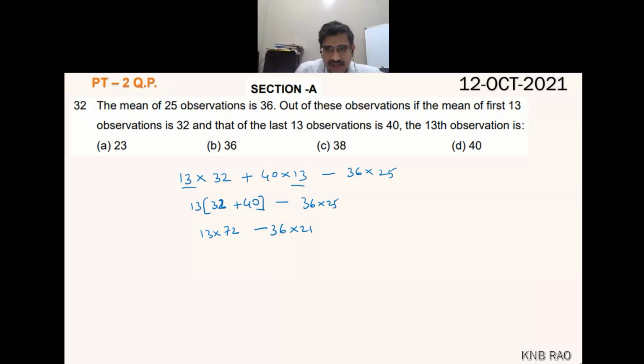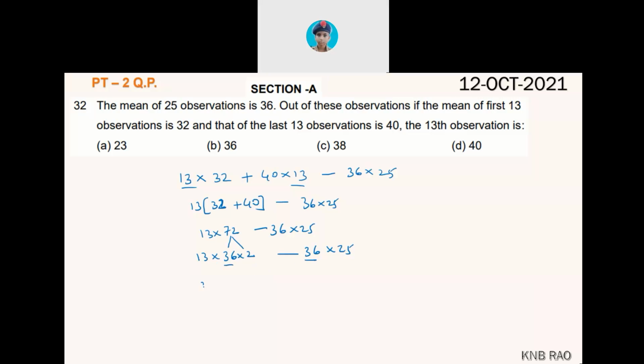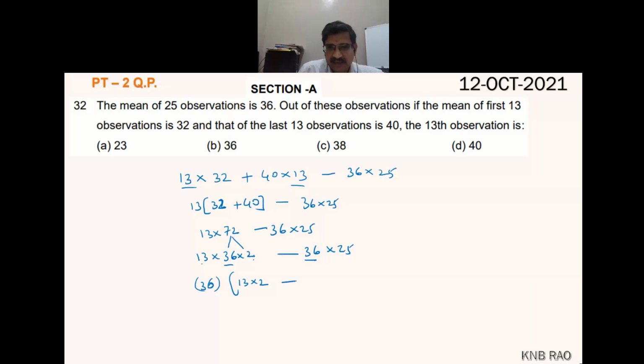Up to here any doubt? No, sir. It can now be written as 13 multiplied by 72. This 72 I'm writing as 36 into 2, minus 36 into 25 as it is. Now 36 is common. If I take out 36 common, left over is 13 into 2 minus 25.